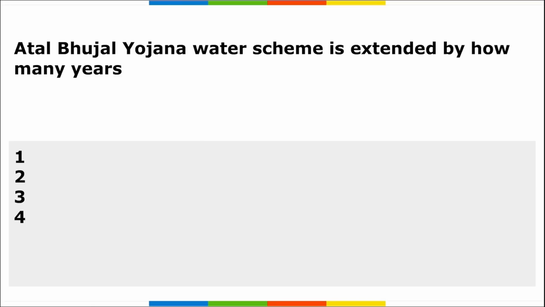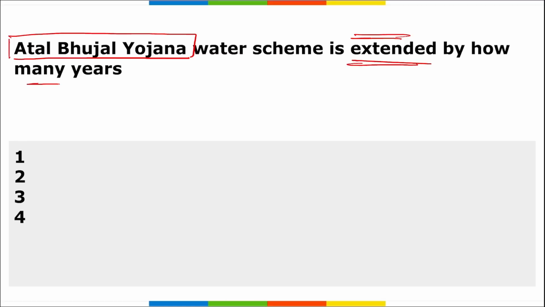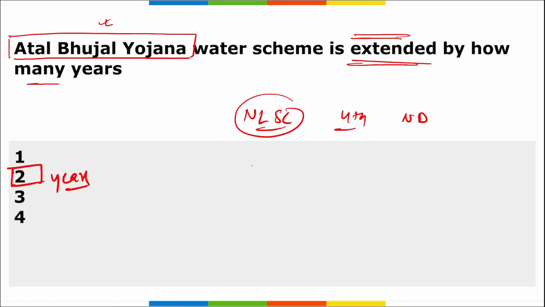Moving on. Next is Atal Bhujal Yojana. This is a water scheme, and this water scheme has been extended by how many years? So we are talking about Atal Bhujal Yojana, right? Remember, the national level steering committee, during their fourth meeting held in New Delhi, made a decision that this Atal Bhujal Yojana, that is a water scheme, will be extended by another 2 years, till 2025. Correct?